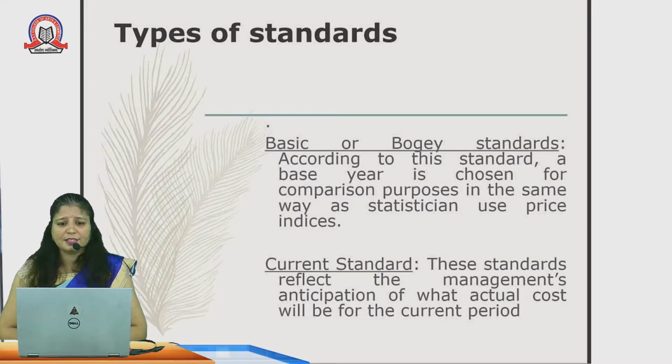Current standards. These standards reflect the management's anticipation of what the actual cost will be in the current period. We are setting the standards with the help of the current situation which we are facing right now. Suppose I take the situation which India is facing right now, that is a pandemic situation. In that case, the current standards will depend upon the economic policies of India. What have they set out? What are the government policies which they are having?